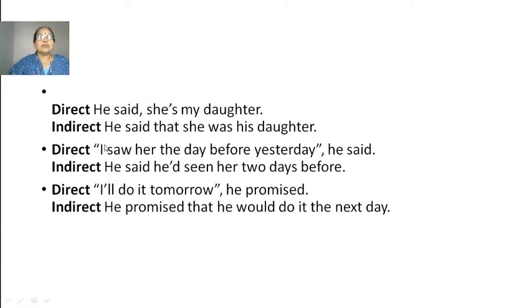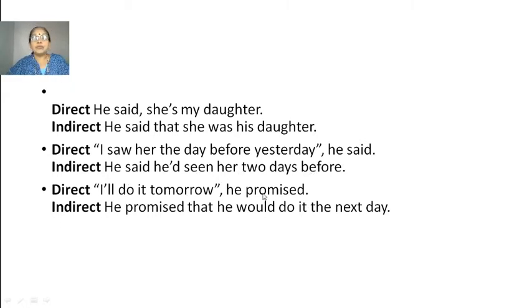See the example, how the sentence is in direct speech and how you convert that into indirect speech. He said, "She is my daughter." In indirect speech, it is, he said that she was his daughter. So here, she means his daughter. Okay. "I saw her the day before yesterday," he said. He said he had seen her 2 days before.